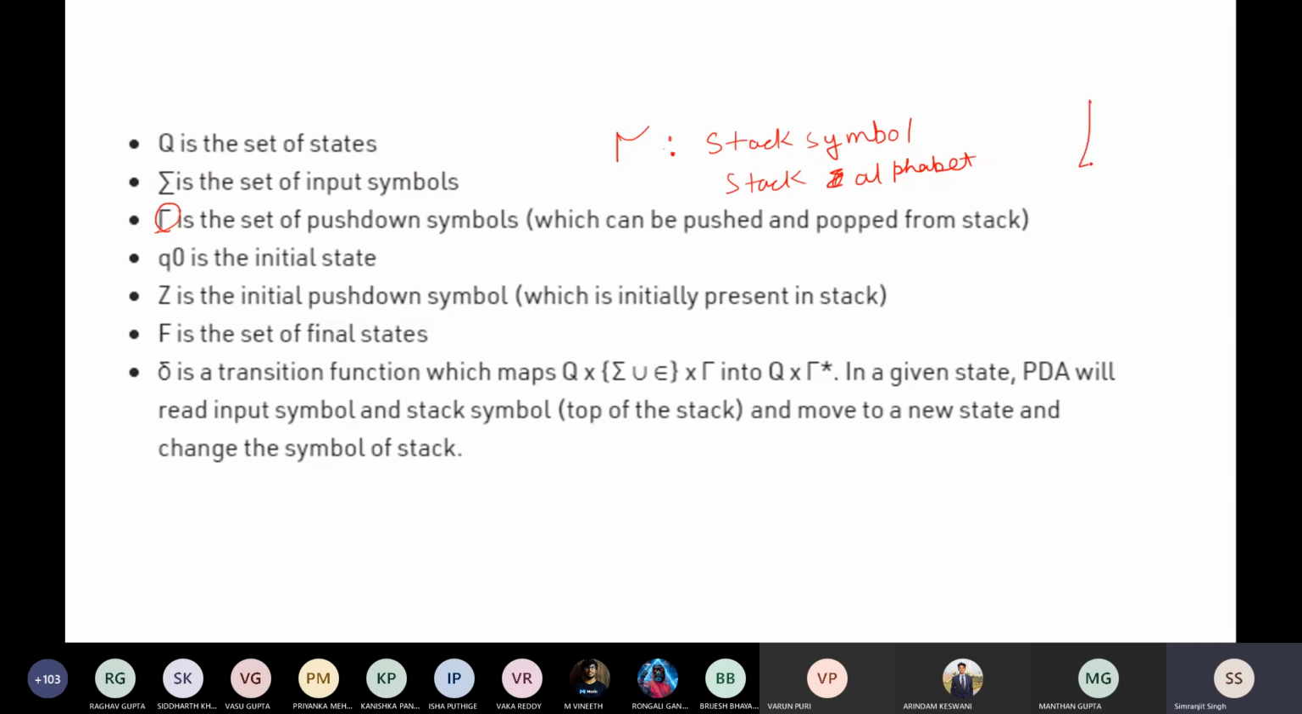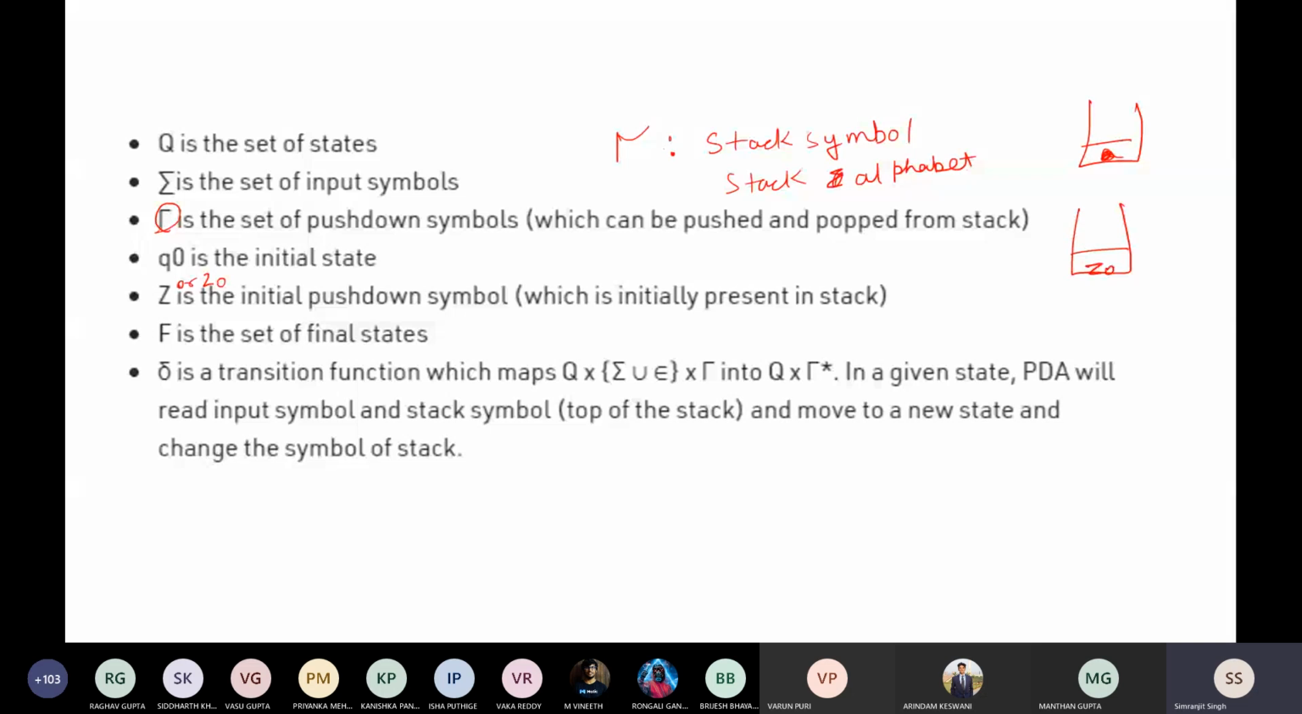In a similar way, whatever you are inputting on the stack is called your stack alphabet. Now Z is your initial symbol that is present at the top of the stack. Always keep in mind that whenever we are doing a pushdown automata, there will be a symbol called Z by some books or Z naught by others. So Z naught will always be present at the top of the stack, and that is the indicator that your stack is empty.